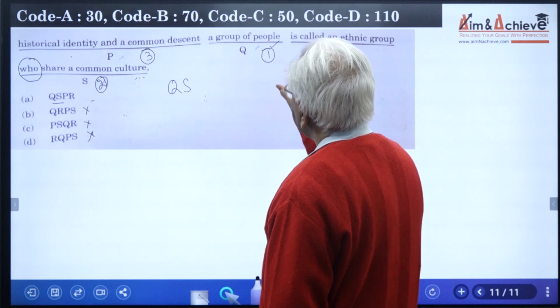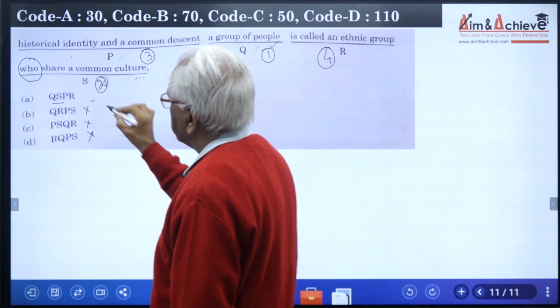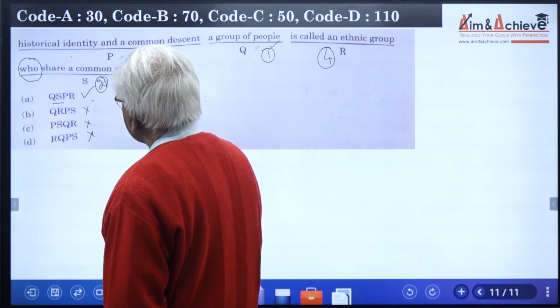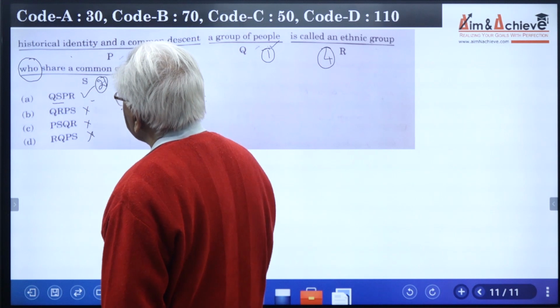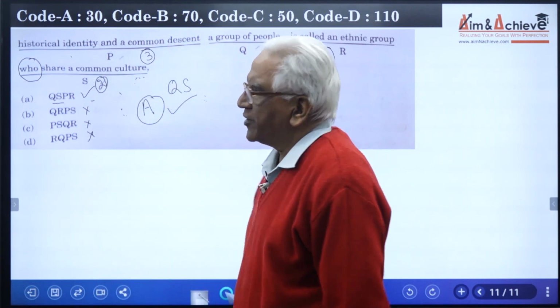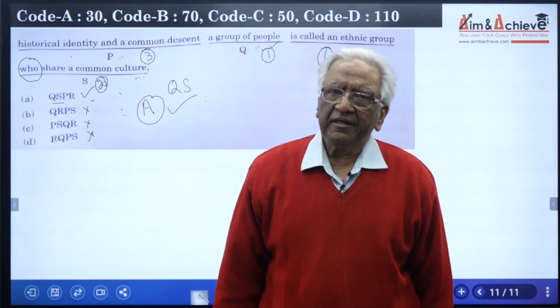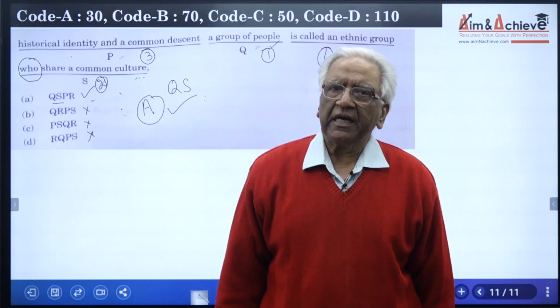The embedded clause is fitted correctly after the noun people, and that means option A is correct. So it works out fine. Since the other options do not have the part sequence QS, there is no point in spending further time analyzing the other options. Option A is the correct answer.